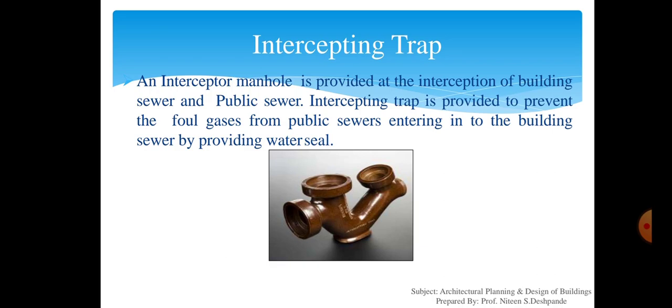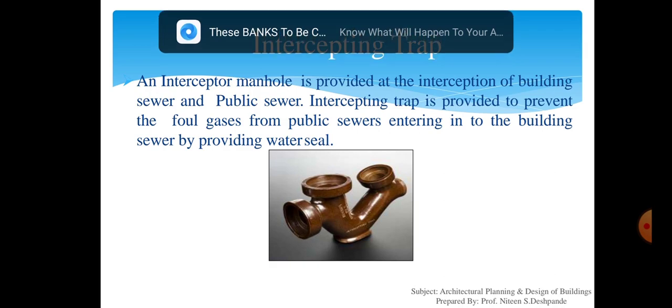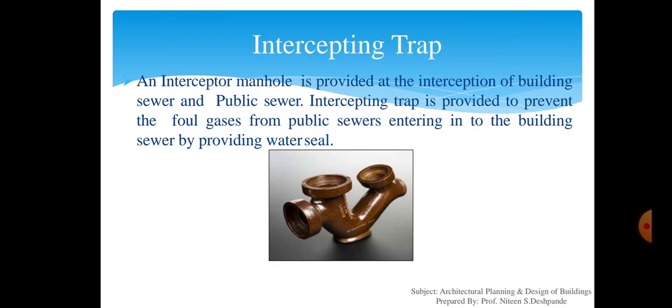The main idea of providing the intercepting trap is to prevent the entry of sewer gases from the public sewer line into the house drains. This trap has a water seal of 100 mm. The trap contains an inspection arm for the purpose of cleaning or inspection. The inspection arm is kept closed by a plug or a lid. The intercepting trap is provided in the last manhole at the junction of house drain and public sewer lines.